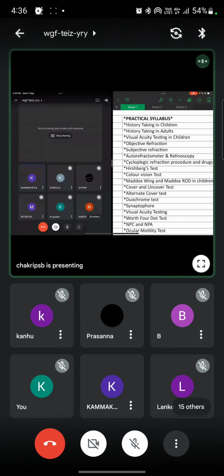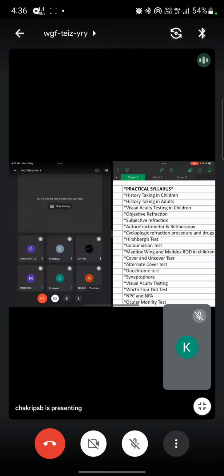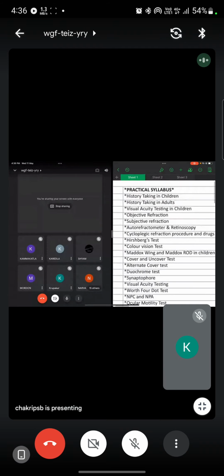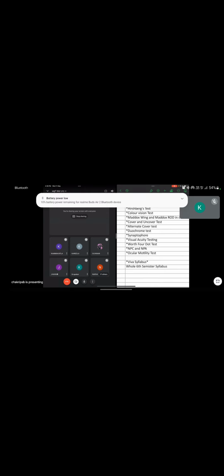This is the practical syllabus. They will give any two or three sections to do these practicals, which are coming from this only. So history taking in children, or else subjective refraction or objective refraction, Hirschberg test, cycloplegic refraction, whatever the examiner feels. So you have to write these experiments. These are the experiments. So coming to the viva, they choose external choice.